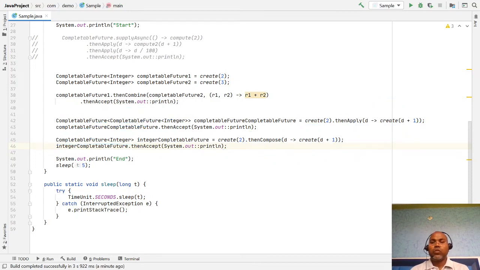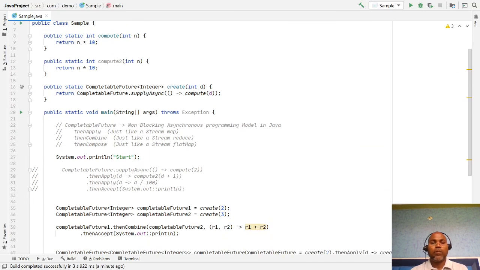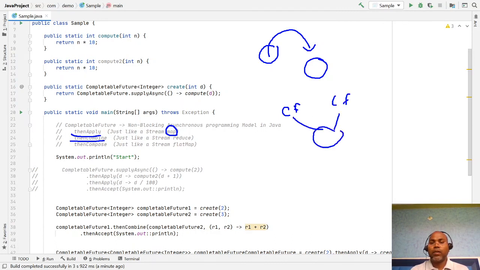Okay. So in short, of these three methods of completable future, thenApply is just like the Java stream map operation, where you want to transform from one return object to another return object. thenCombine is used when we have completable future 1 and completable future 2 and you want to combine the results, just like the Java stream reduce method.